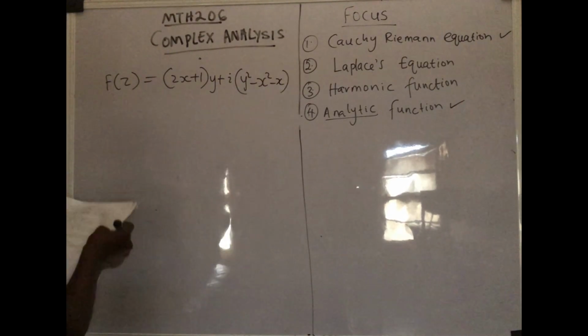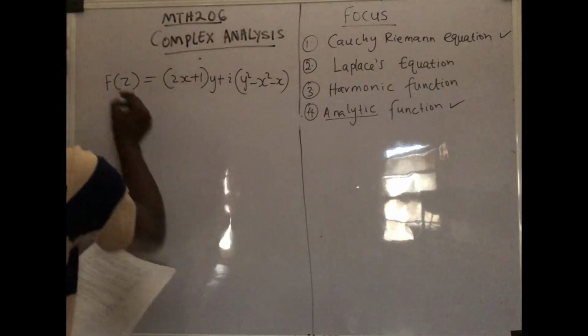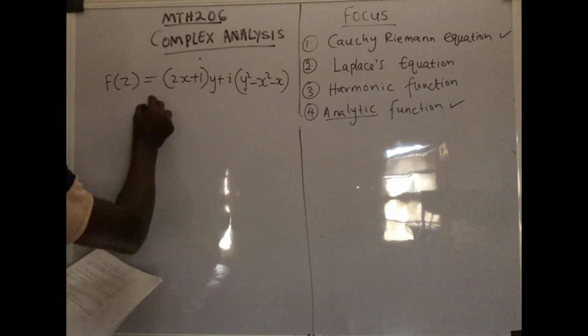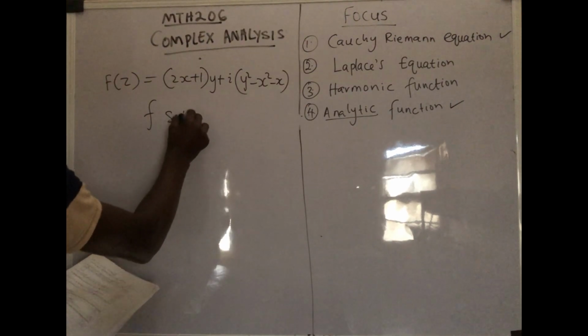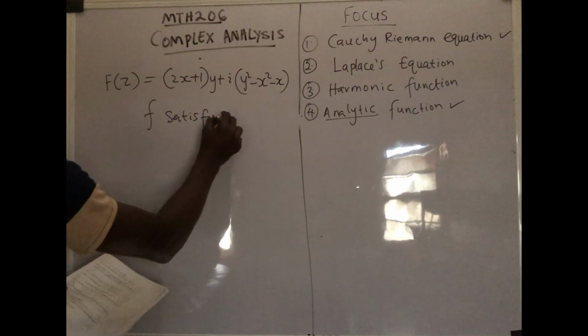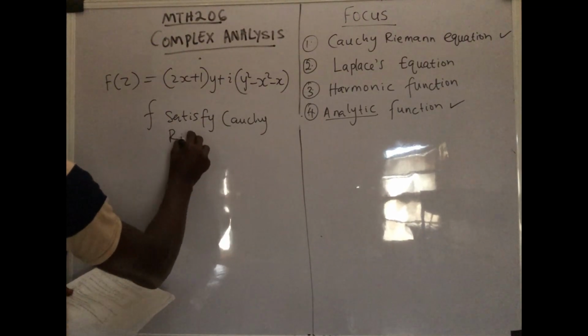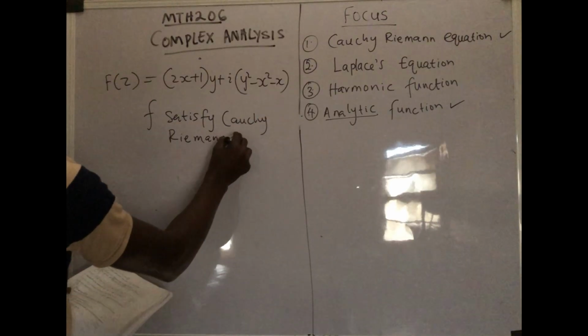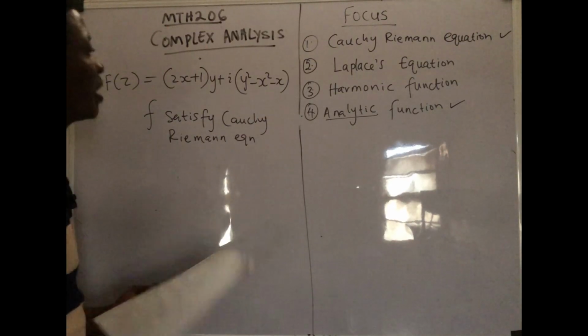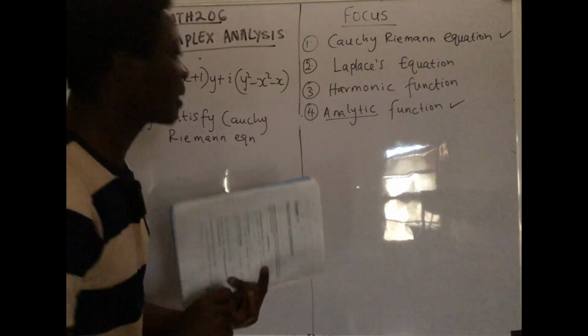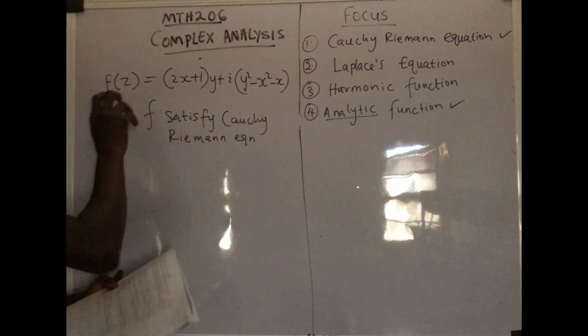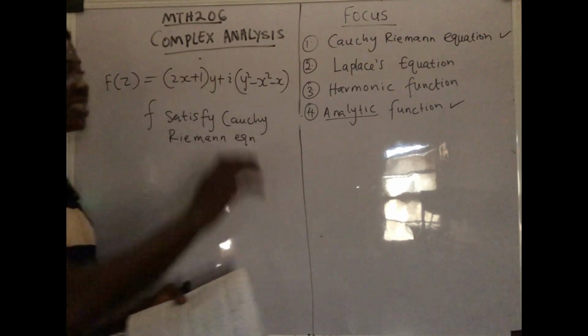Now they ask us, does f satisfy Cauchy Riemann's equation? Meaning in a way they are asking us to check if this particular function is analytic.